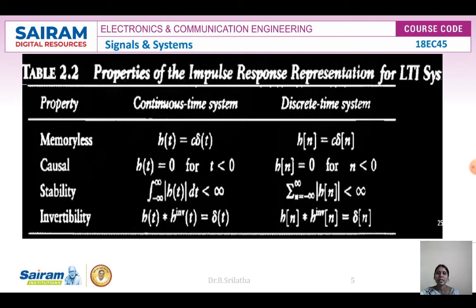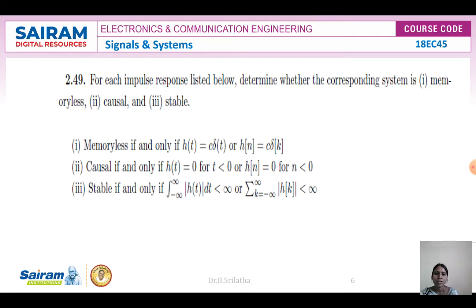Now here we made a table of the properties of the impulse response of an LTI system, that is memoryless, causal and stability, for continuous time and discrete time. Continuous time means h of t, and discrete time means h of n. Now we will see some more problems. For each impulse response listed below, determine whether the corresponding system is memoryless, causal and stable.